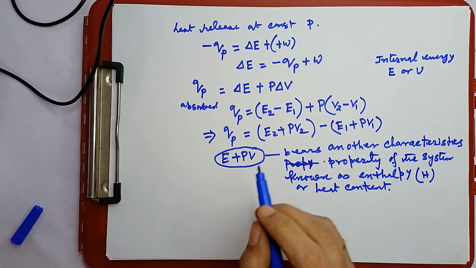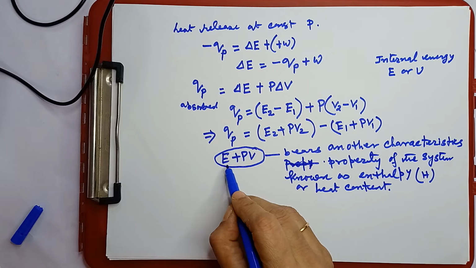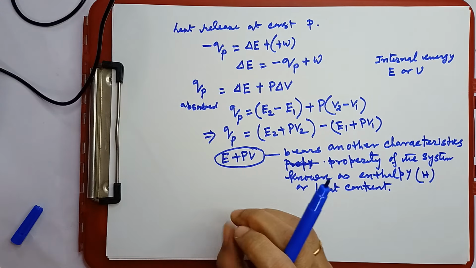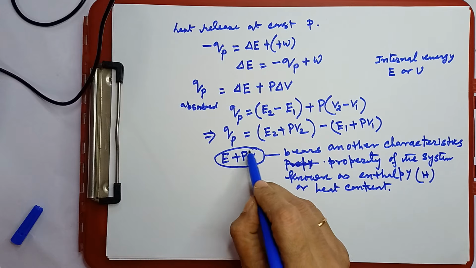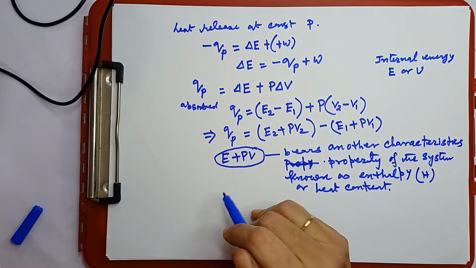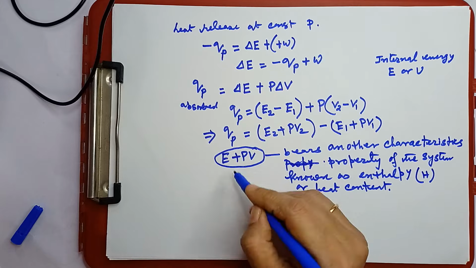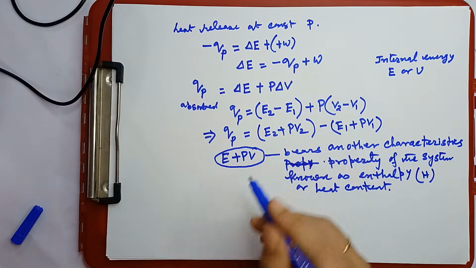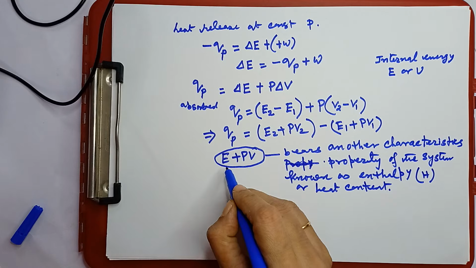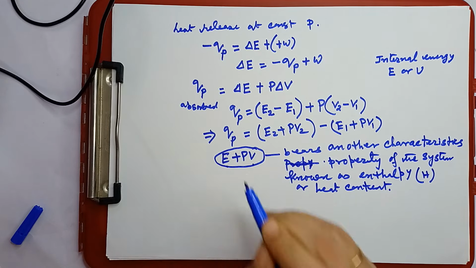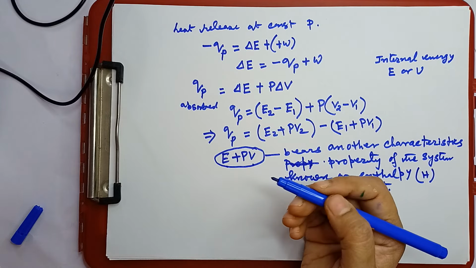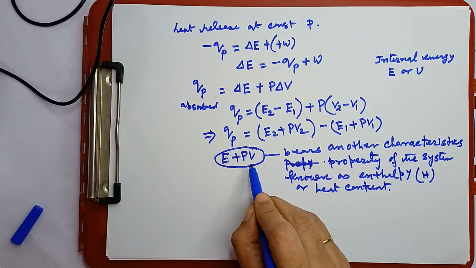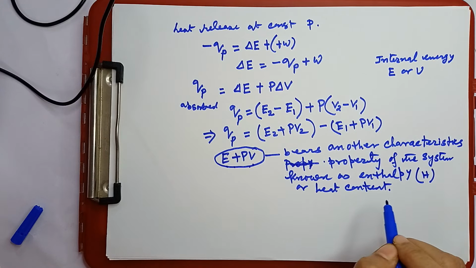Okay, total energy means this internal energy, which is the microscopic level of energy, which is the inherent property, and the energy for this pressure volume work. Work is also nothing but the transfer of energy. So, the total energy, internal energy plus the energy transfer through work. Okay. So, this E plus PV, that is the enthalpy or heat content.